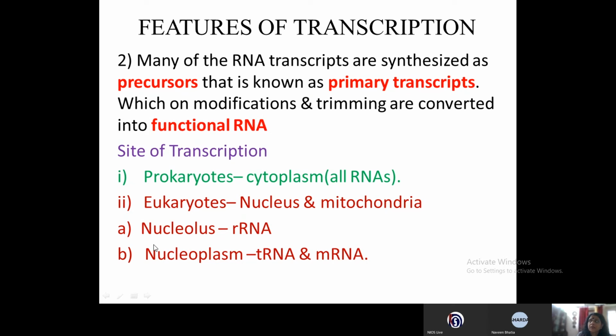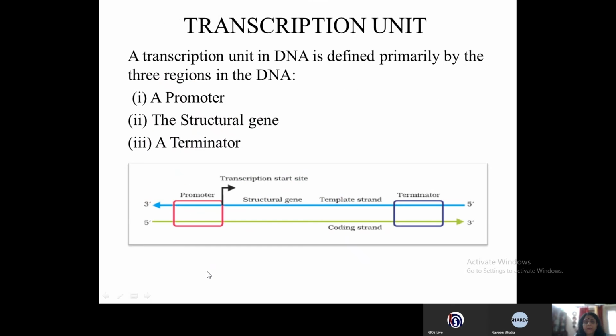Otherwise nucleus. Now in the nucleus, the nucleolus transcribes for the rRNA, and the nucleoplasm transcribes for tRNA and mRNA. So where the transcription for a particular RNA takes place is also very specific. Where in the nucleus? Nucleolus, rRNA; nucleoplasm, tRNA and mRNA.